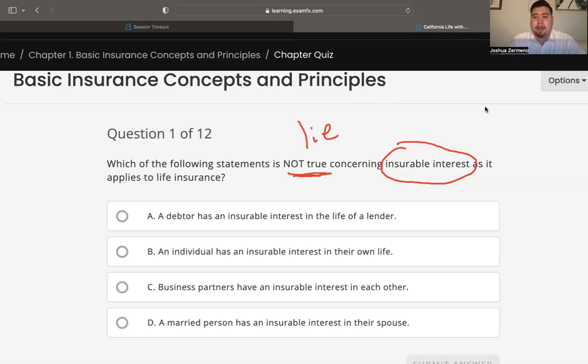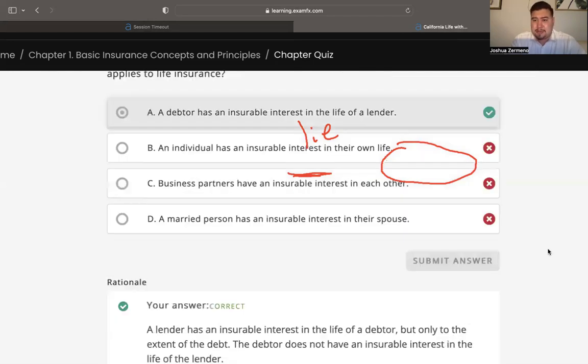And right off the bat, I feel like A is the correct answer, but just to be safe, let's read the rest. Perfect. So I'm going to go with A, okay? So let's break that down, and that is the correct answer.